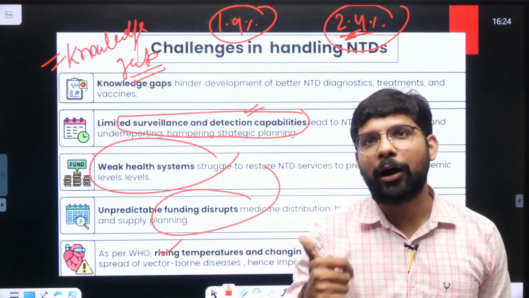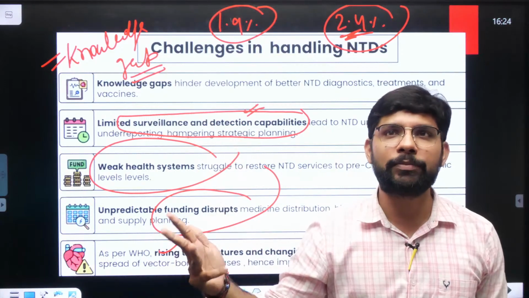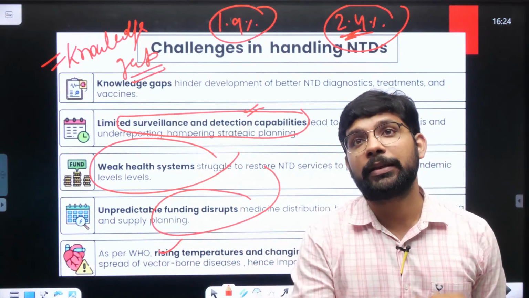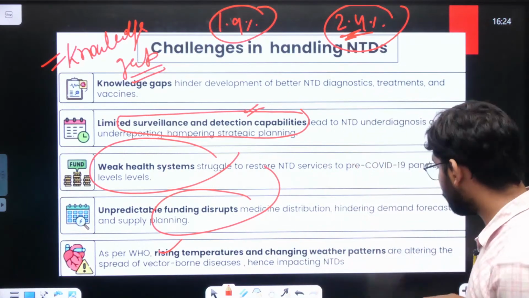So how to use the content, how to frame the answer, what to write in the answer, how to use the content in prelims, how to use the content in the mains. These are things you should keep in mind always whenever you are preparing for it.